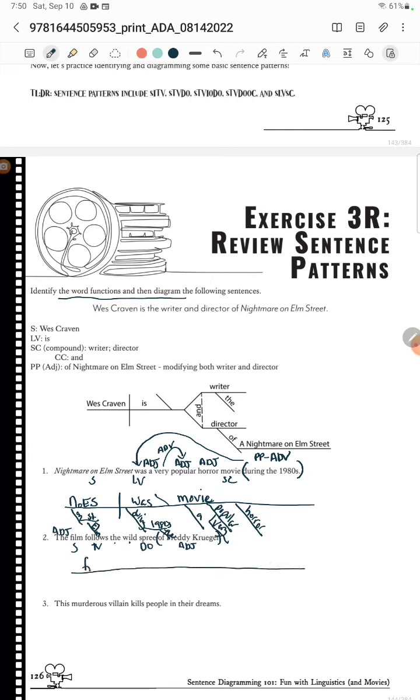So let's see, we've got the film, and what does it do? It follows, direct object line, it follows that spree. And it is the spree. It is a wild spree. It is also a killing spree.